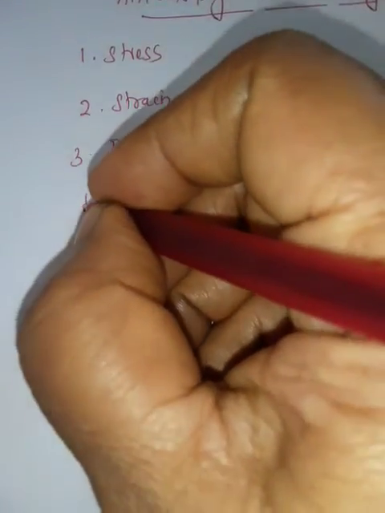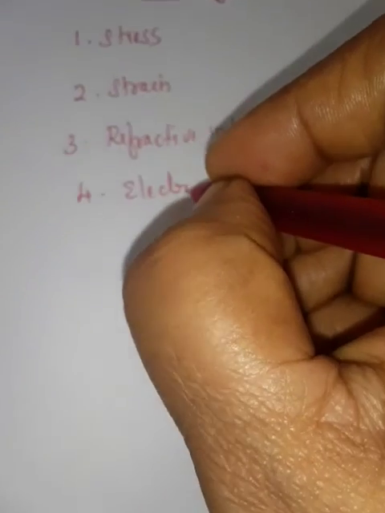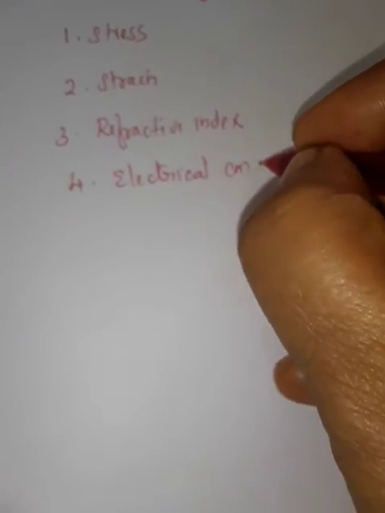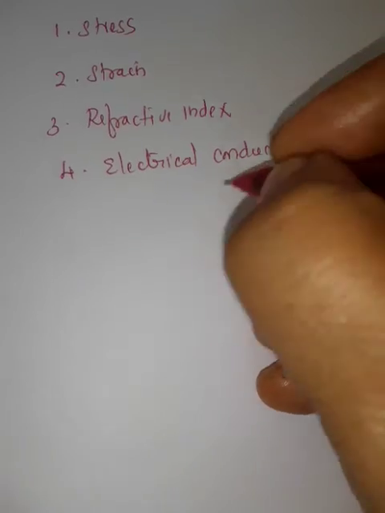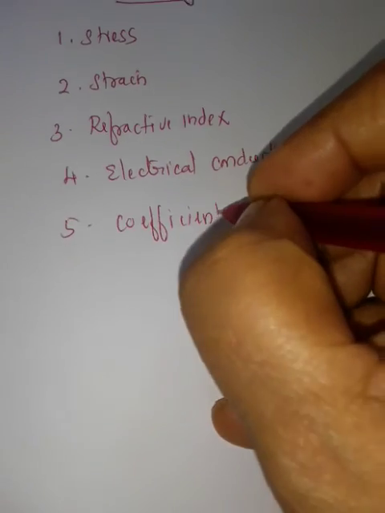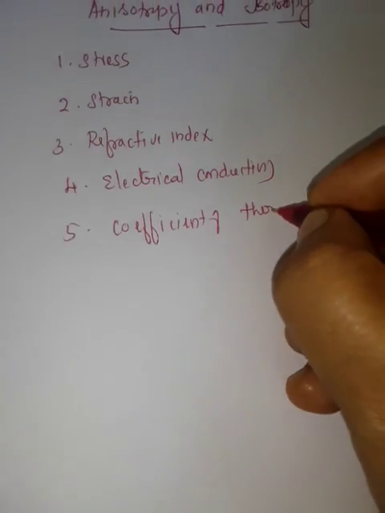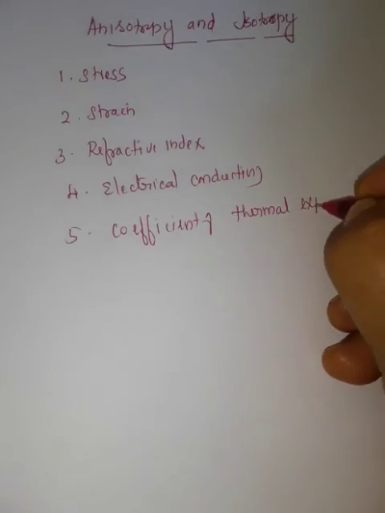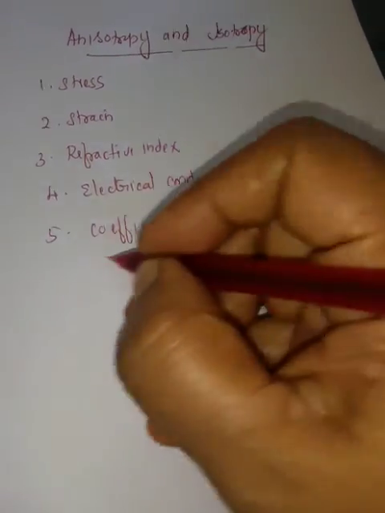Some of the physical properties we can mention are stress, strain, refractive index, electrical conductivity, coefficient of thermal expansion, and stiffness.